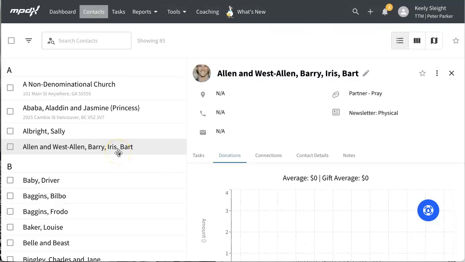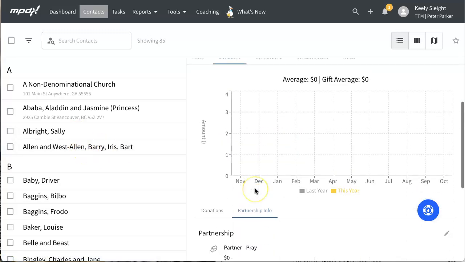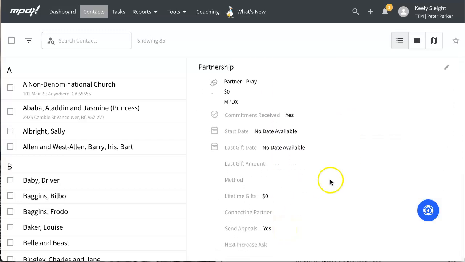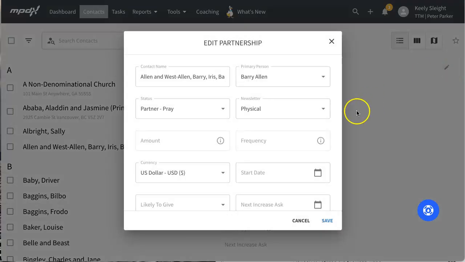It may be necessary to manually mark a commitment as received. To do this, the staff being coached will need to go to a Contacts page and the Donations tab. Under the Partnership Info section, click the pencil icon and check the box to mark or unmark the commitment as received. Be sure to save your changes.